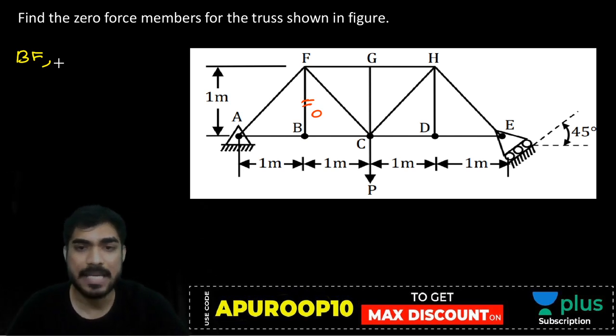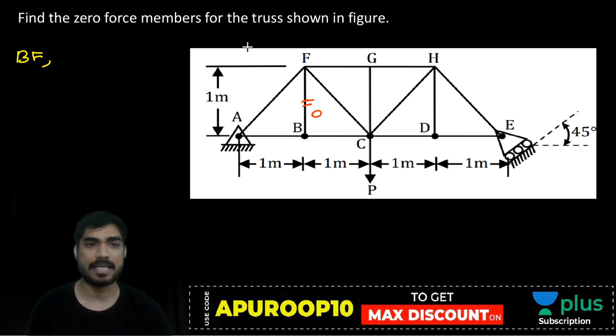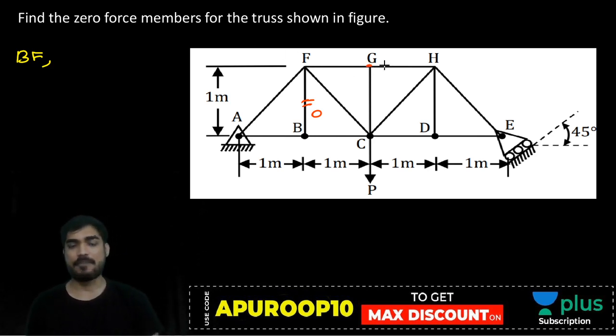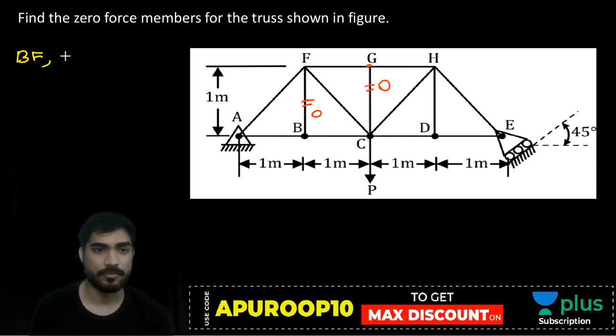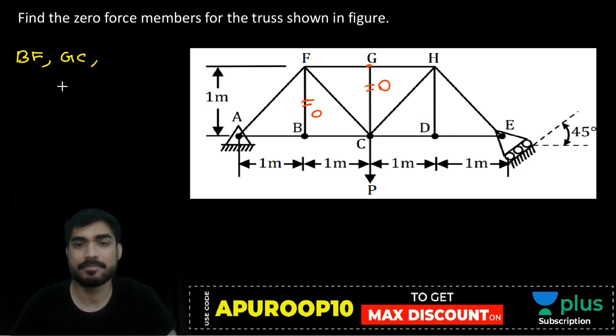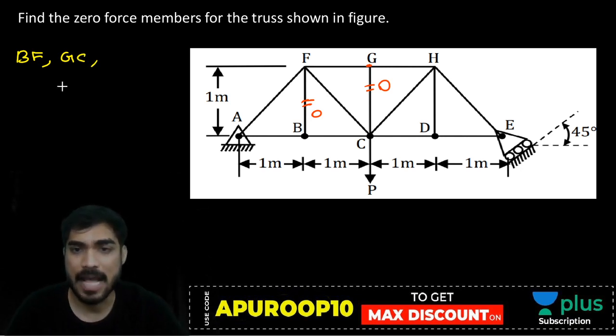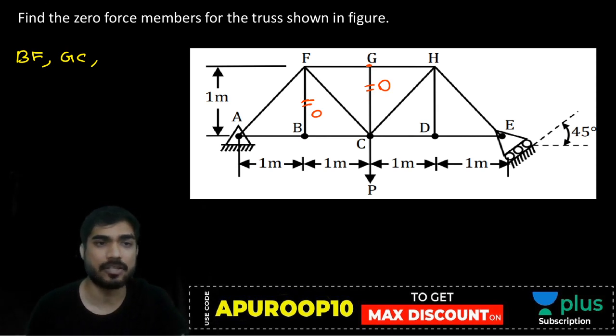Then BF जीरो फोर्स मेंबर है तो ये भी जीरो फोर्स मेंबर है कि नहीं है? Look at this joint G, FG, GH and GC are there. Now FG and GH are collinear, GC is not collinear, so this is also a zero force member, GC. ठीक है?